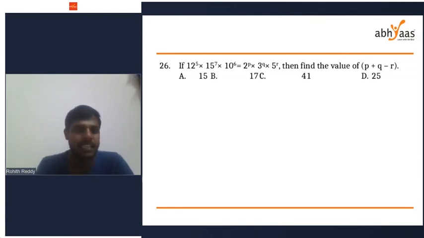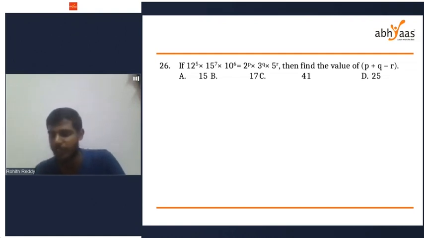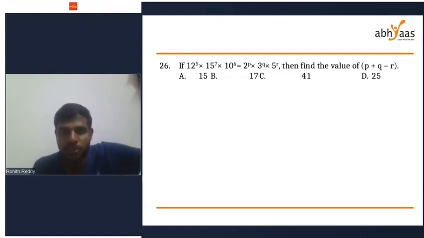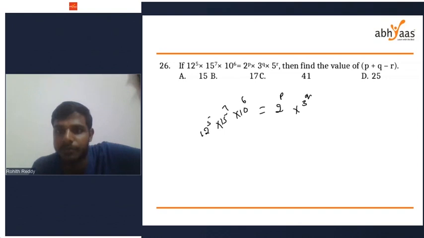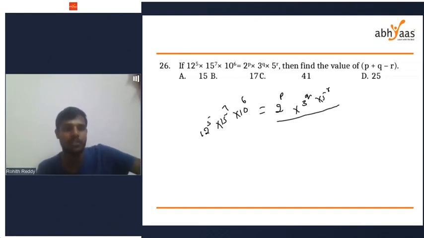Simply write this as powers of 2, powers of 3, and powers of 5. So 12 power 5 into 15 power 7 into 10 power 6 equal to 2 power p into 3 power q into 5 power r. Right side I am having only 2s, 3s, 5s. So left side should be only 2s, 3s and 5s. So this 12 I am going to write it as